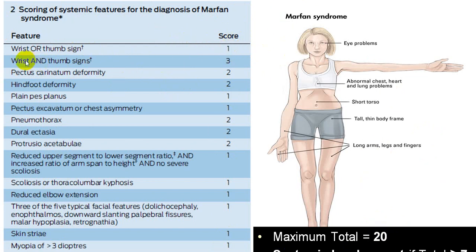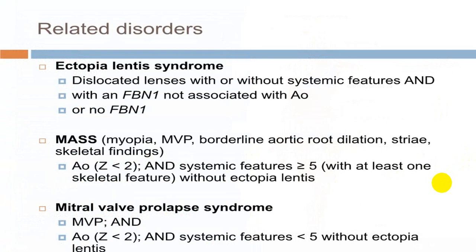You can see that the wrist and thumb sign has a 3 score, while all other skeletal findings, scoliosis, protrusio, pes planus, hand deformity, upper segment and lower segment ratio, have 1 point. Then skin striae, myopia, mitral valve prolapse, all those. But aortic root dilatation and ectopia lentis become the major points. So ectopia lentis is a very important point.